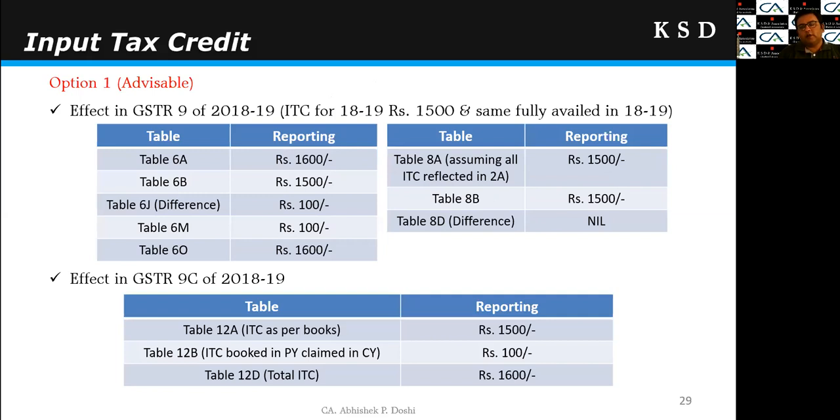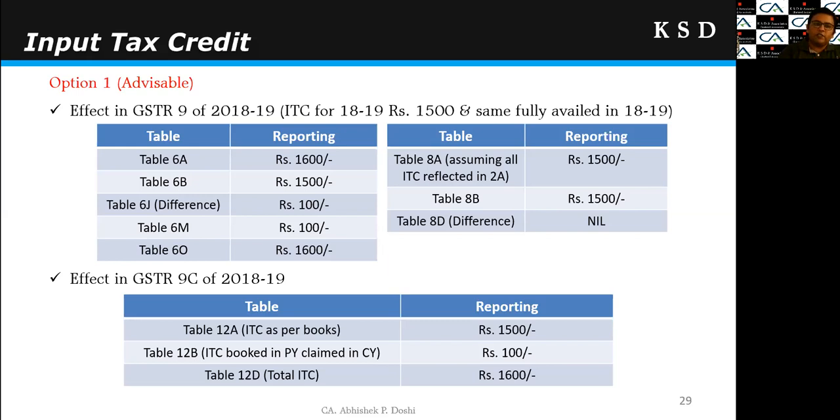Option 1, how we will reflect in the 18-19 annual return. First, assuming that 18-19 ITC is 1500 rupees, but the table 6A auto-populated figure will be reflected as 1600. That is 1500 ITC of 18-19 plus 100 rupees ITC of 17-18 taken in the 3B of 18-19. So 6A will come as 1600.